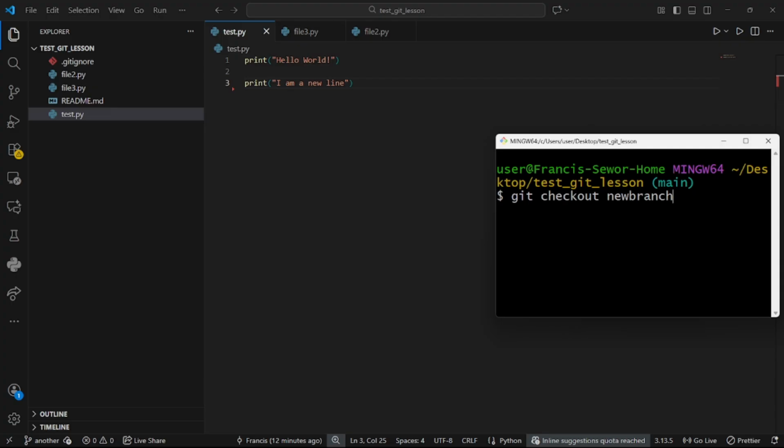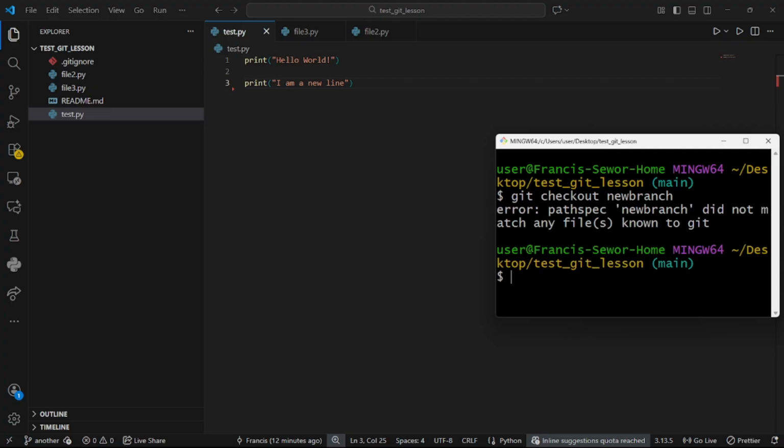Git checkout new branch. It will tell you that it's a pathspec unknown to git, meaning that the branch doesn't even exist, right? But you want to go to that branch and it doesn't exist. So if the branch doesn't exist, you want to make a copy and move to it automatically, immediately. You do git checkout, then dash small b, small b for branch, then you name it new branch.